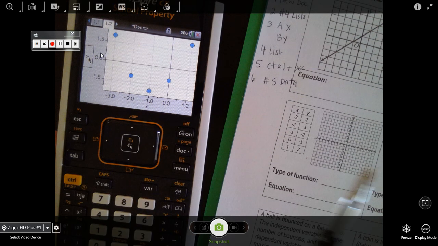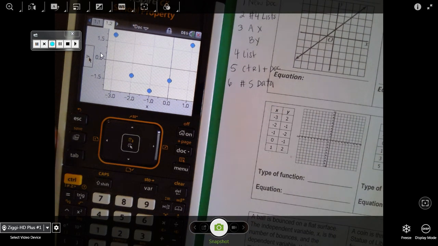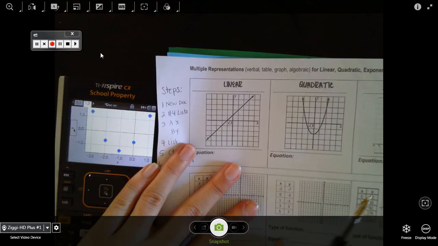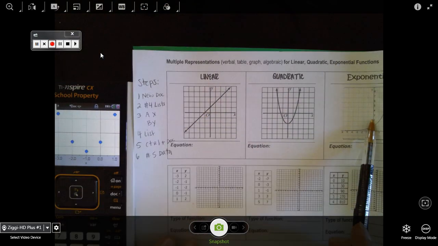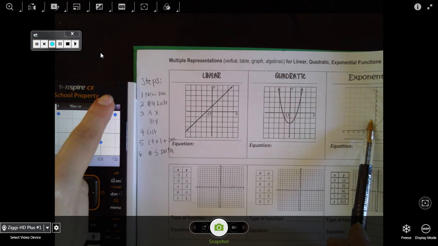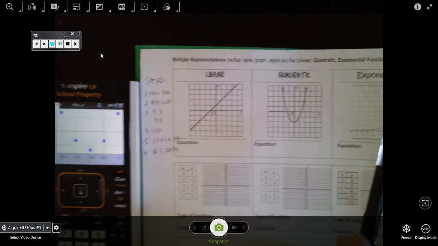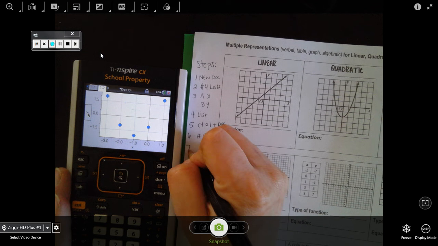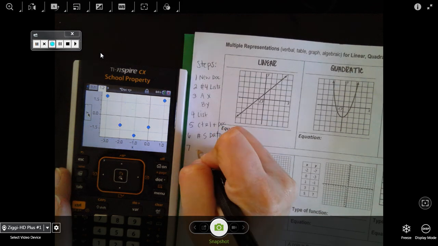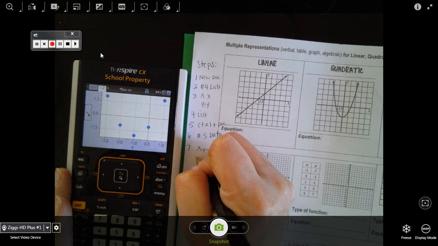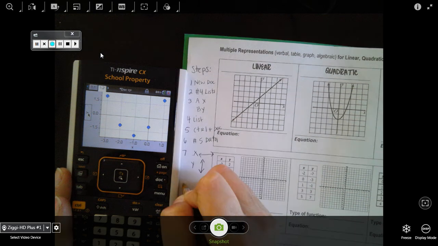So then from here, I need to figure out which one of these 3 I have. Do I have a linear, quadratic, or exponential? Which one does this look like? If it goes like this, it looks like the quadratic. So what I'm going to do next is, don't forget to select X for horizontal, select Y for the vertical, and then here's your step 8.